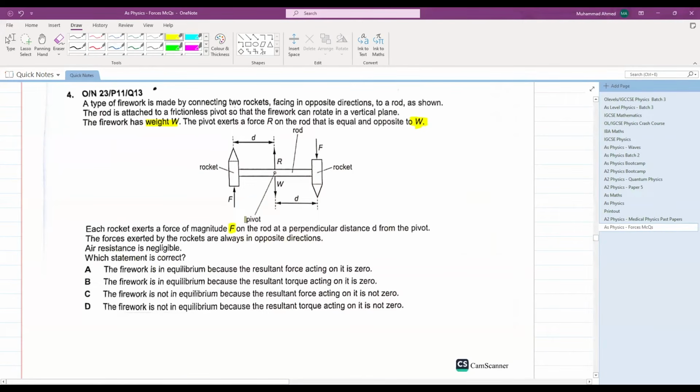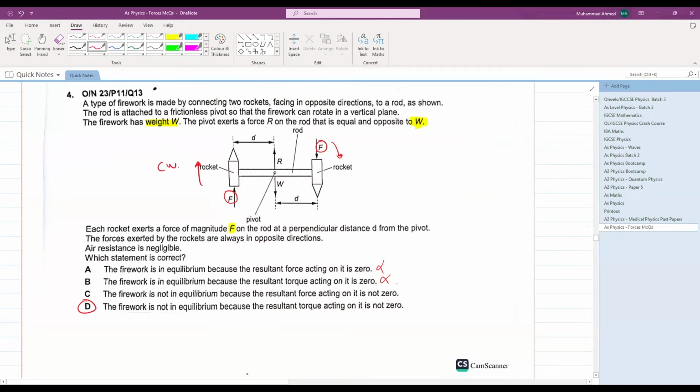No, I don't think so. The firework is not in equilibrium because there is a torque acting here. This force and this force make up a torque which will rotate the rockets in a clockwise direction. So all the options of equilibrium should be cancelled out. The firework is not in equilibrium because there is a resultant torque.